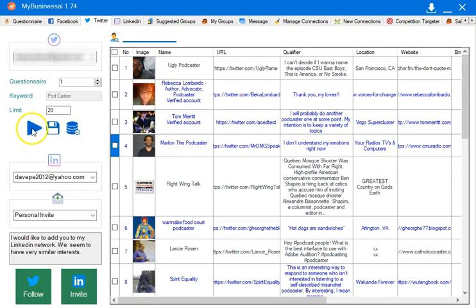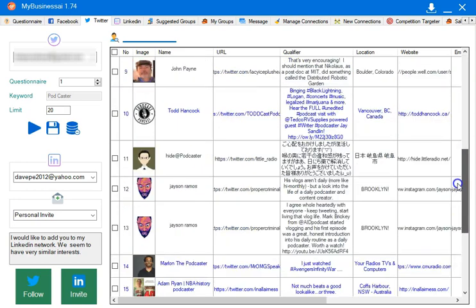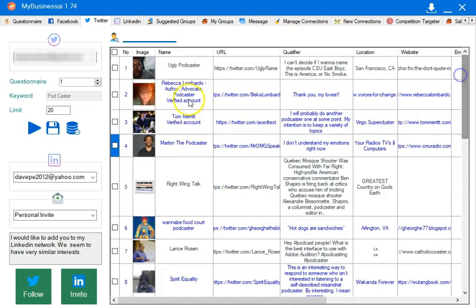If you want to continue and you want to click the play button again, of course, it's going to ask you yes or no. Do you want to continue to add or start over? If you click yes, then it's going to continue on from where it left off and continue adding more people into this keyword. Now, you can do hundreds at a time if you want. I just did 20 here as an example. But selecting people that are influencers in a particular category to quickly grow your Twitter account with the right people is very cool.